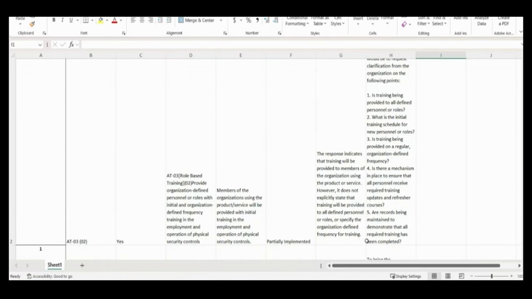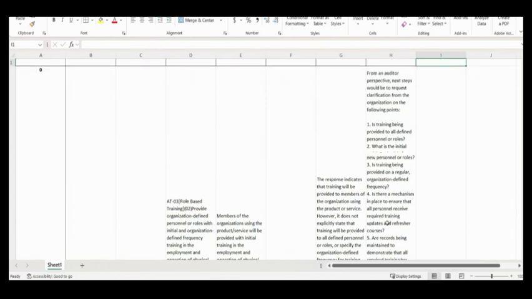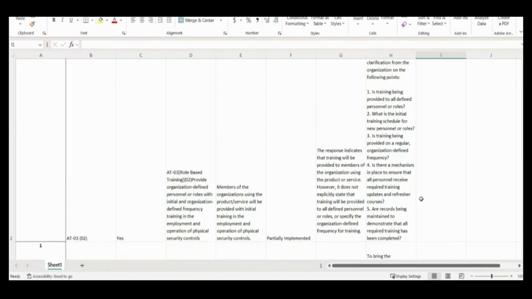So what ComplySync has done is it's looked at your response, goes, well, you filled out some of it, not all of it. Here's what you forgot, or here's what you haven't decided on yet. And it gives you a justification as to why it said this. Now you have the action items. So is the training being provided to all defined personnel or roles? What is the initial training schedule for new personnel or roles? Is the training being provided on a regular organization-defined frequency? Is there a mechanism in place to ensure that all personnel receive required training updates and refresher courses?